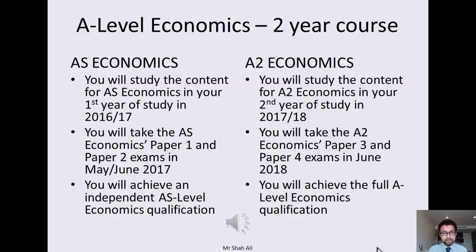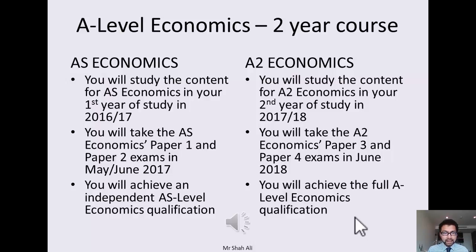So we'll have generally 2 terms to really get through most of the course before some time's allocated for revision. Once you decide to do the A2 course as well, then your AS will contribute 50% of your A2 grade. Okay, so hopefully that is understood.